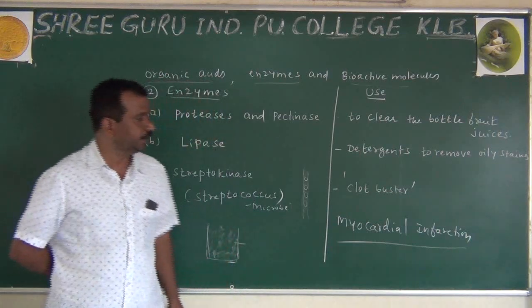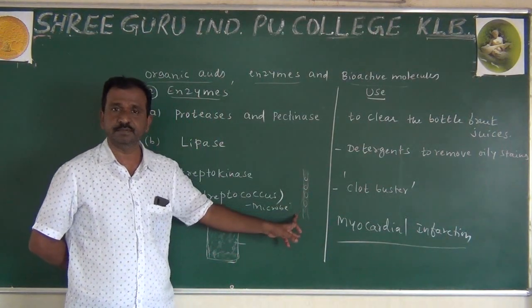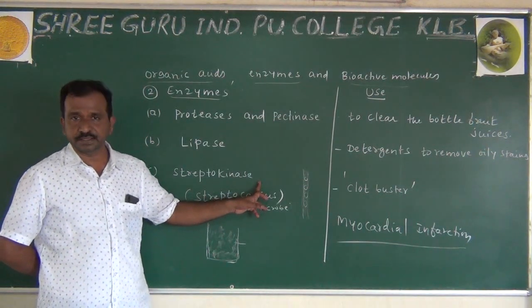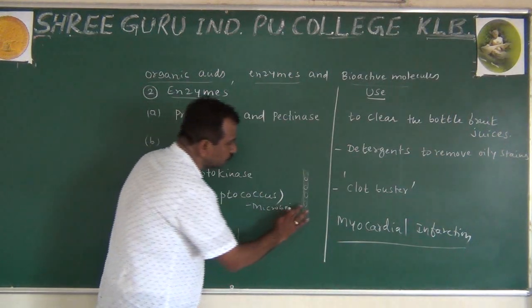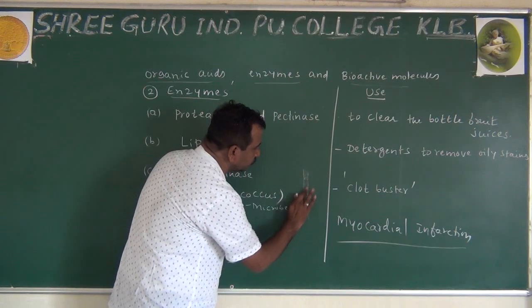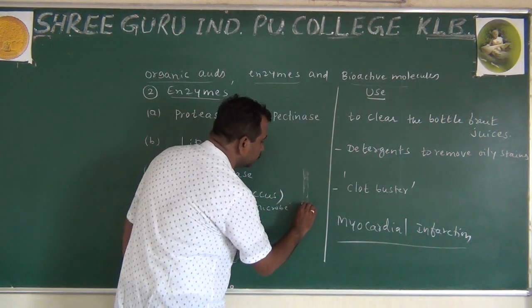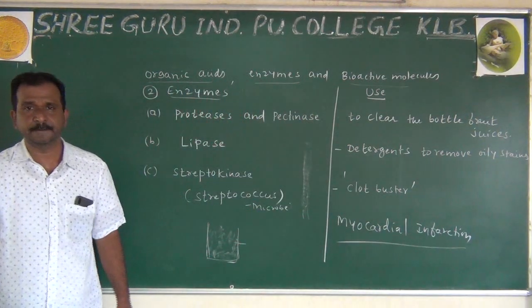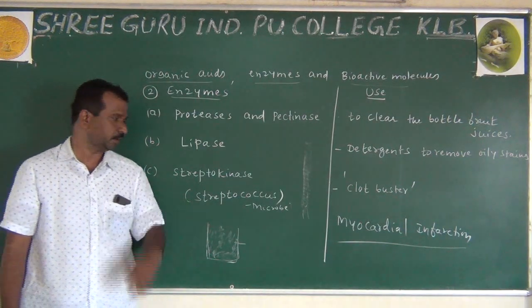At that moment, the patient is supposed to be given a medicine that contains streptokinase. What does streptokinase do? It is a clot buster. It removes the clotting. But how important this is. If the clotting is removed, the blood flows normally. This question is important in the NEET examination as well as the theory part.